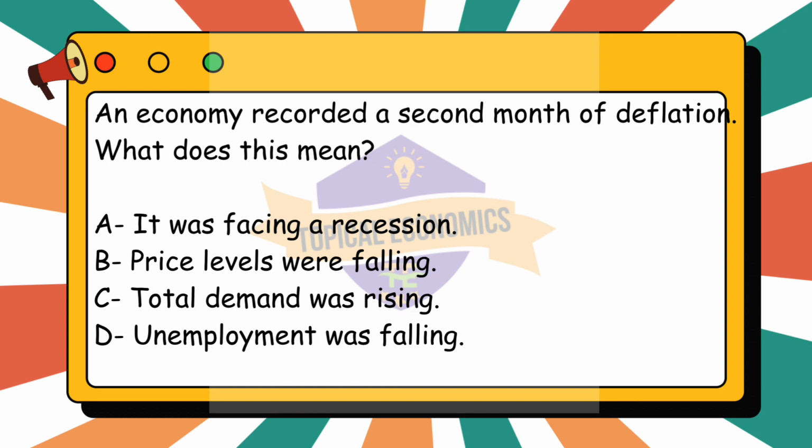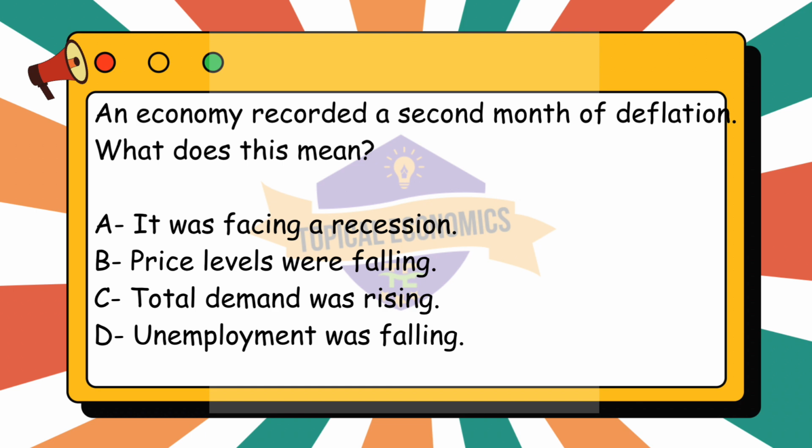Deflation refers to a decrease in the general price level of goods and services in an economy. When an economy experiences deflation for 2 consecutive months, it means that the overall prices of goods and services are declining. Analyzing the given options. Option A, it was facing a recession. While deflation can be associated with a recession, it does not necessarily mean that the economy is in a recession. Deflation can occur for various reasons and does not directly indicate economic growth or contraction.